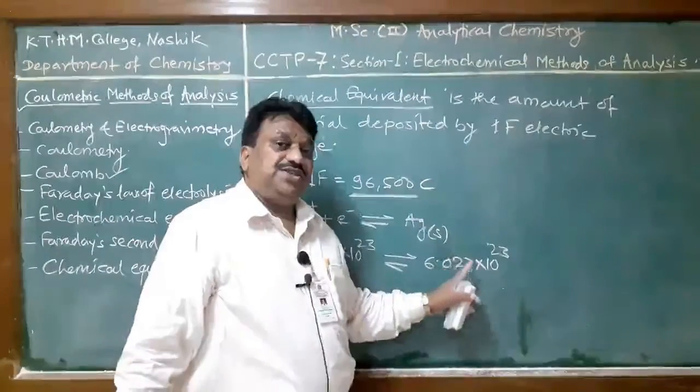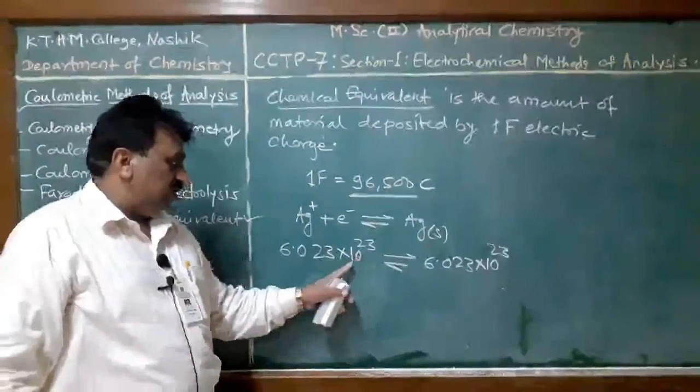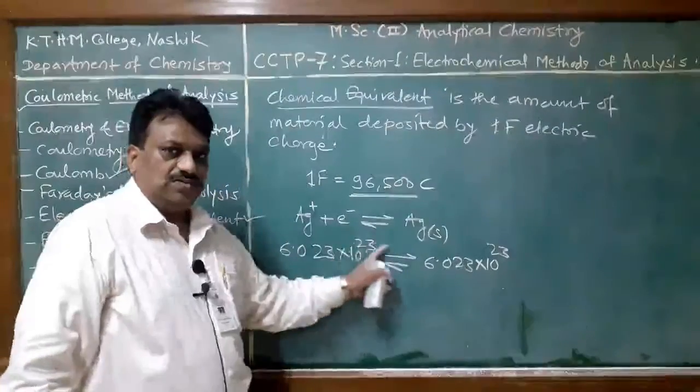This many atoms are reduced by using this number of electrons.